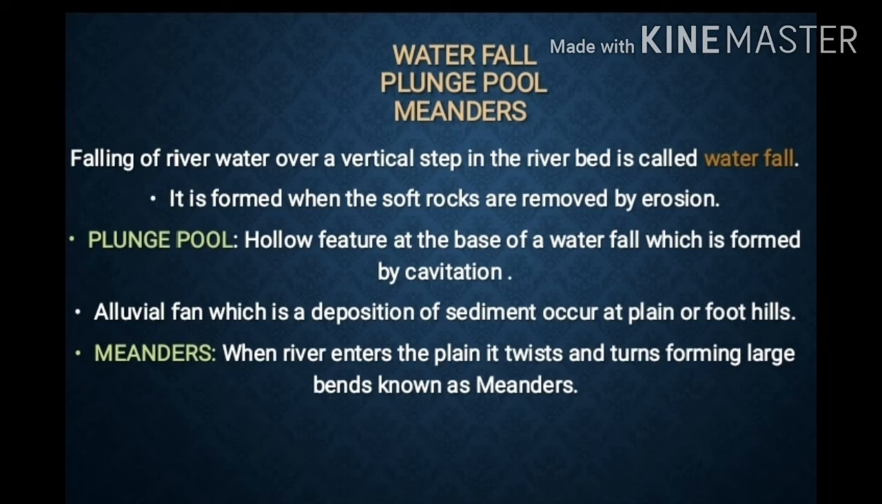Next one is meanders. When a river enters the plain surface, it twists and turns, forming large bends known as meanders. So a meander is when the river reaches the plain surface and flows here and there.